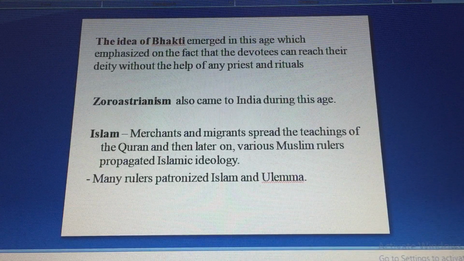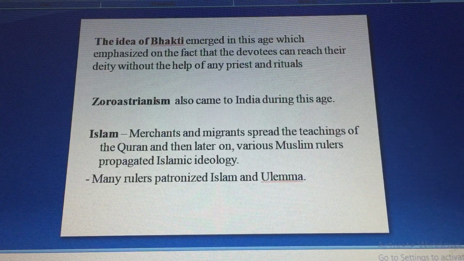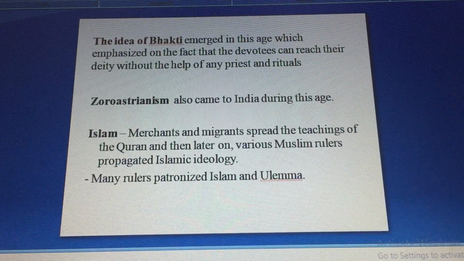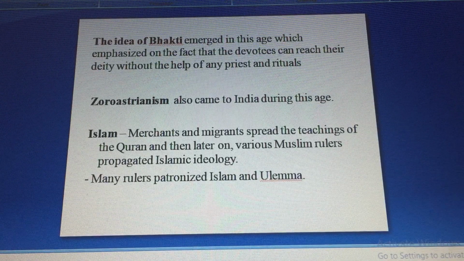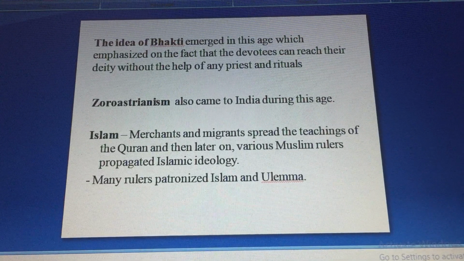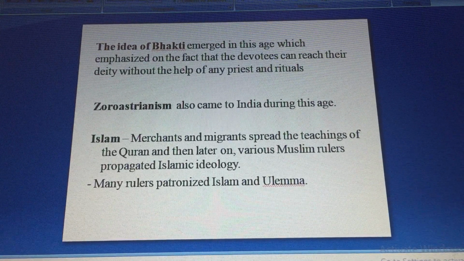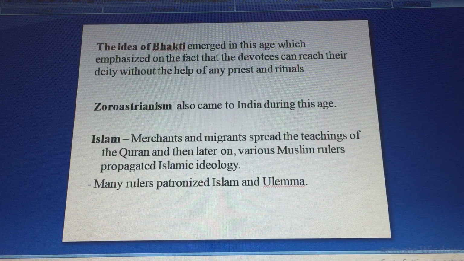And Islam, merchants and migrants spread the teachings of the Quran. There was a lot of trade from the west with India in the medieval period. So from the west, merchants and migrants brought a religion with them, Islam, and many rulers patronized Islam and the ulema during their rule.